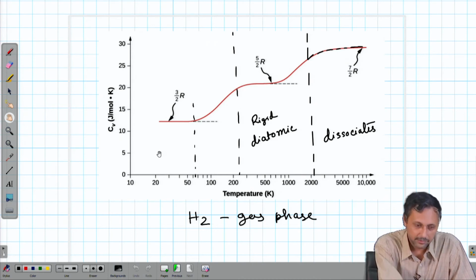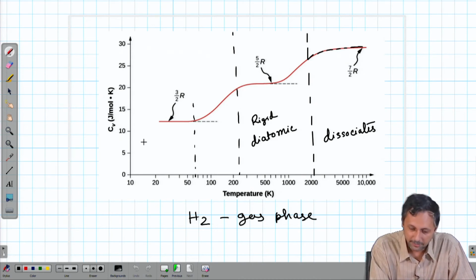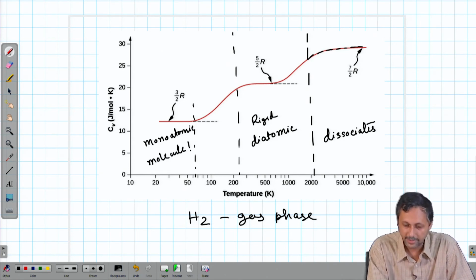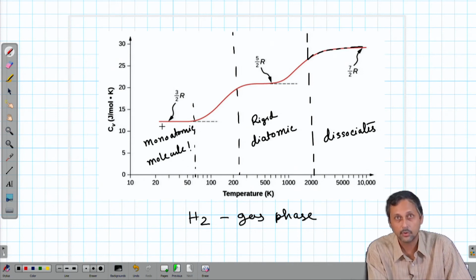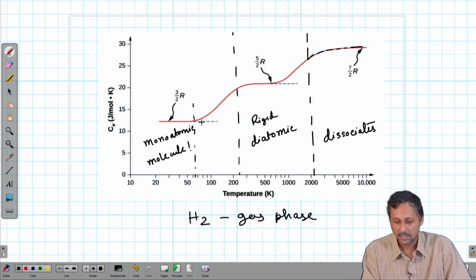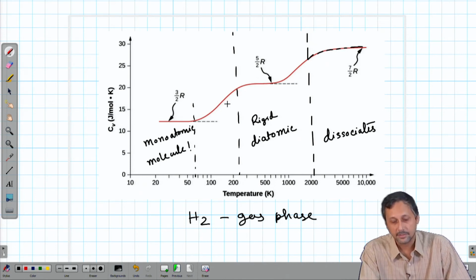So, in this region, this behaves like a monoatomic gas. Although we know that the molecule is diatomic in nature, because of the very low available thermal energy, we have a monoatomic behavior in this region. As the temperature increases, the motion starts unfreezing.